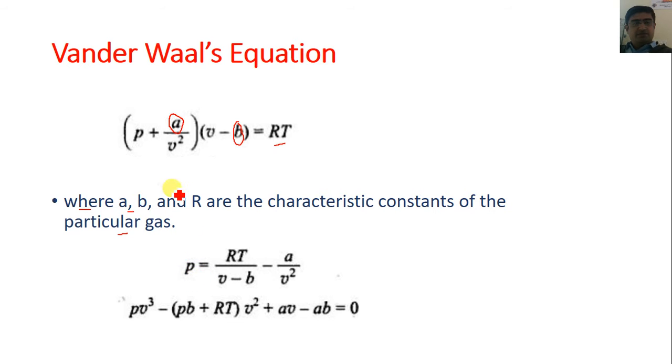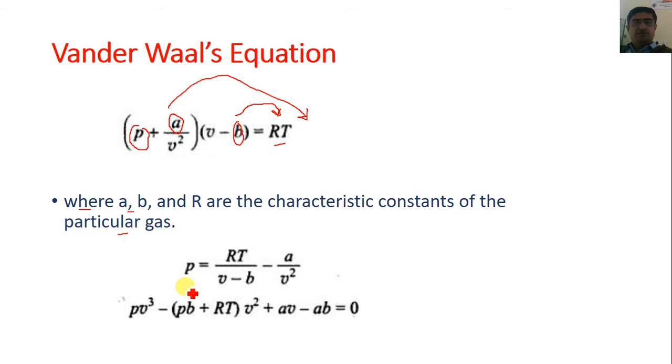Among them, if you want to find out the value of a, then first of all we have to rearrange this equation. If you want to find the value of P, this whole term is shifted to the right side, so it becomes RT upon V minus b, or v minus b. This term, which is positive on the left side, becomes negative when shifted to the right side, so a by V square becomes negative. So here the value of P becomes RT upon v minus b minus a upon v square, or we can say V square.